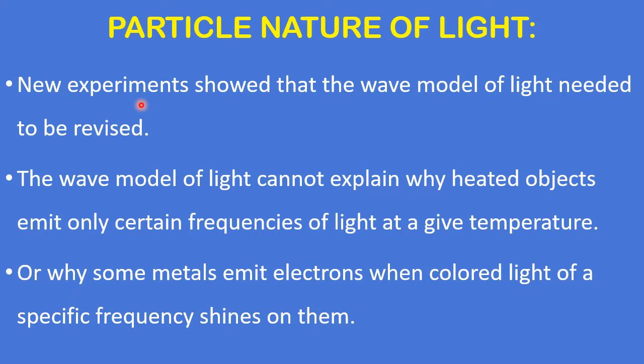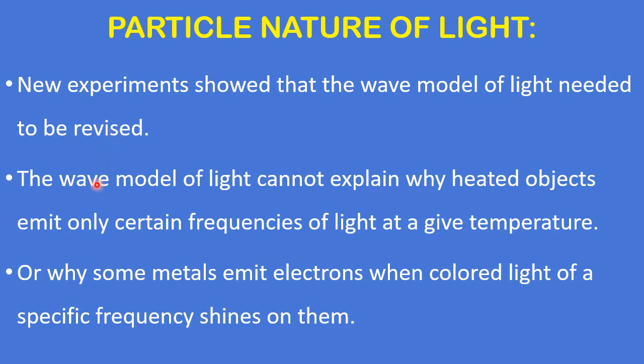So that means we require one more theory so that with that theory we can explain some more properties. For example, there are two properties in the 11th class which are explained on the particle nature of light, not on the wave nature of light. Those two properties are what? Photoelectric effect and black body radiation. So these two properties of light are explained only on the particle nature of light. That's why he said the wave model of light needed to be revised. So we want something extra from the nature of light.